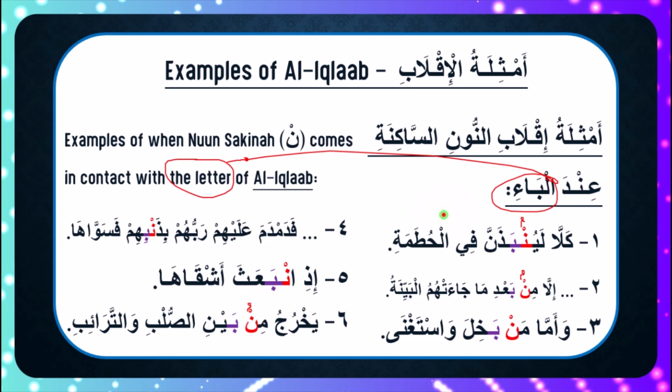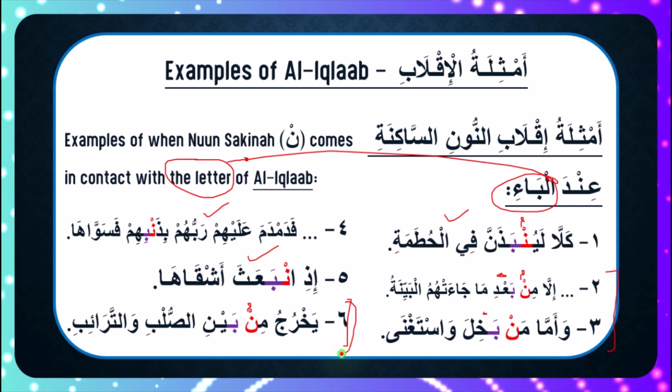So if we notice, these are all examples of having iqlab all in one word, meaning the Nuun Saakinah and the letter ba come in the same word, right? If we look at the other 3 examples, we notice that these are examples of having iqlab with Nuun Saakinah in 2 different words, right? Meaning the Nuun Saakinah appears in one word and the ba appears in another word. And of course, these are examples of just Nuun Saakinah.